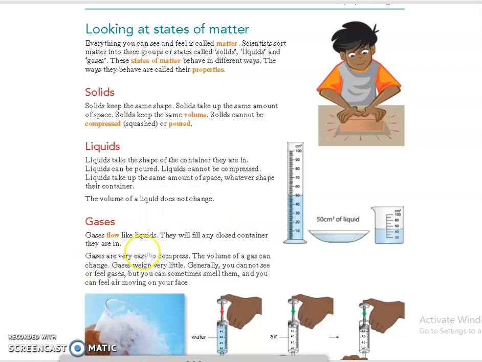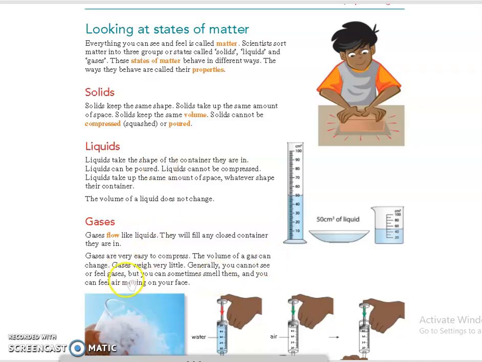Next is about gases. Gases flow like liquid, they can be poured, they can fill any closed container. Gases are easy to compress. So the main property which differs from liquid and solid is that gas can be compressed.